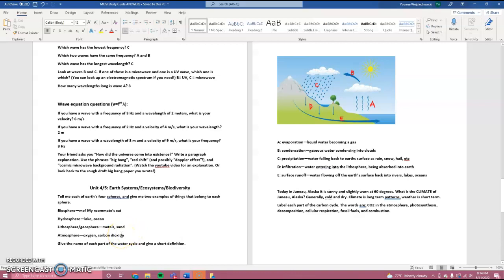Atmosphere, anything that is part of the gases that surround the Earth. So that could be oxygen, carbon dioxide, methane, I don't know. There's a lot of different things you can do. Nitrogen, helium.